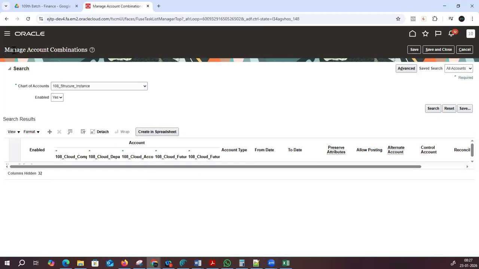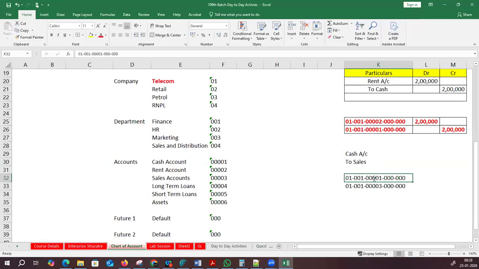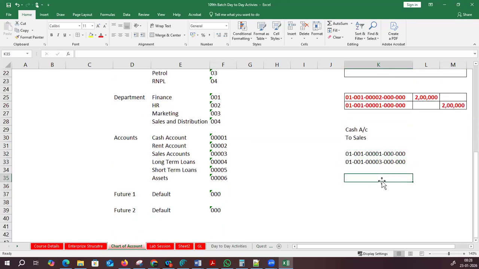What we are supposed to do is come to Manage Account Combinations and create them, in a spreadsheet or something like that. Ideally, if I want a sales entry like this, cash account debit to sales account, I have to come and create the first combination in that particular place. After that you can use it multiple times. But how many possible combinations are there? Let's see, 01 hyphen 001 hyphen 001.